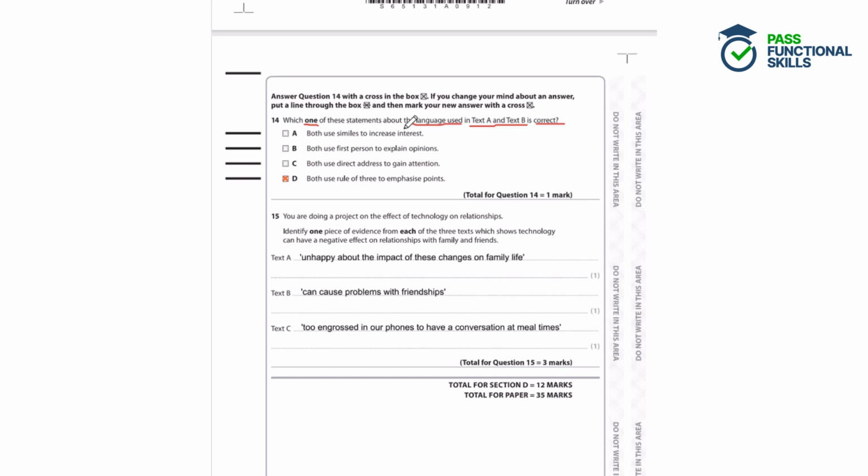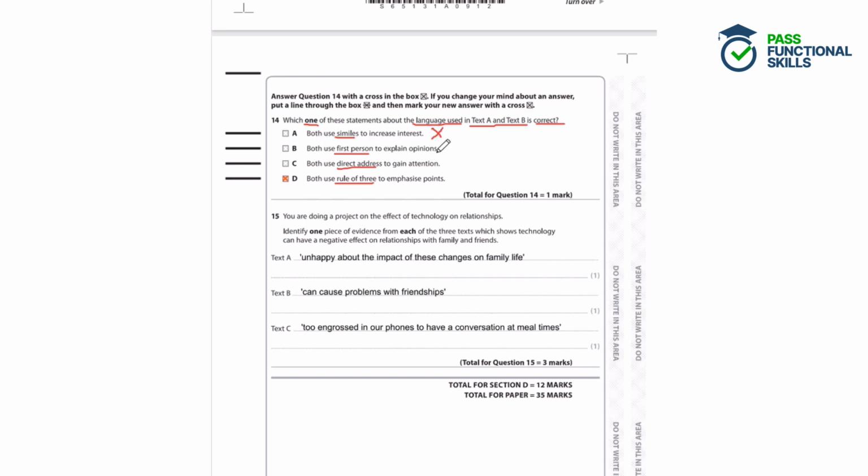Okay, so let's have a look at the language features identified. So we've got similes, first person, direct address, and rule of three. So for this question, we need to know what all of these mean. So to start with, similes is where you describe something as similar to something else, like as cool as a cucumber or shining like the sun. And both texts do not use similes if you have a look and scan through both of them.